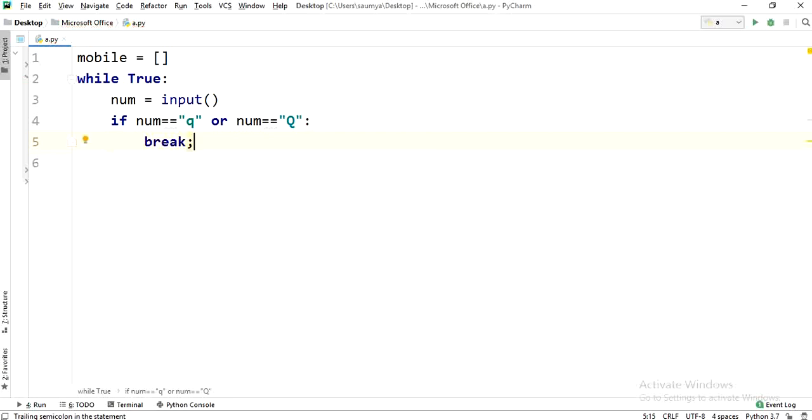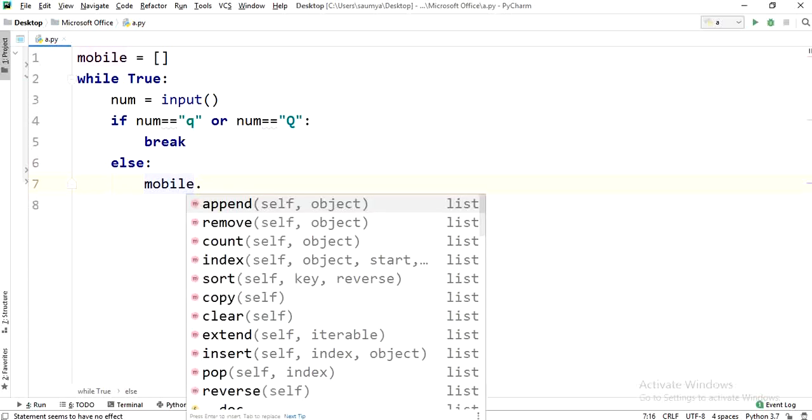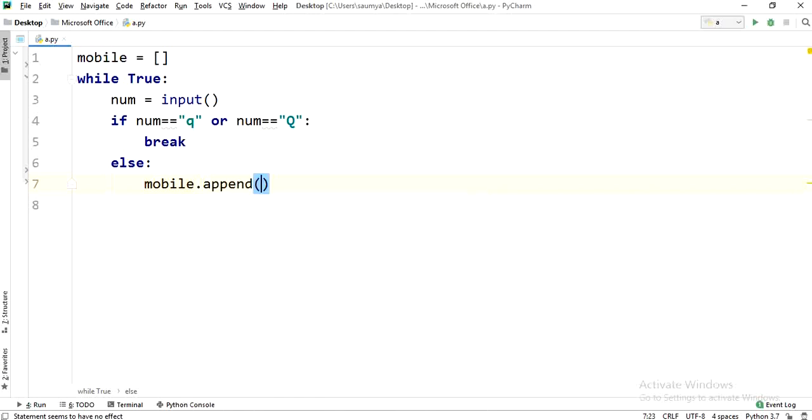In that case we just break the loop. Okay guys, I have one question for you. I have put this semicolon here. Is this an error in Python? Just let me know your answer in the comment box. Next, if this is not the case, we will simply add this input value to our list: mobile.append(num).